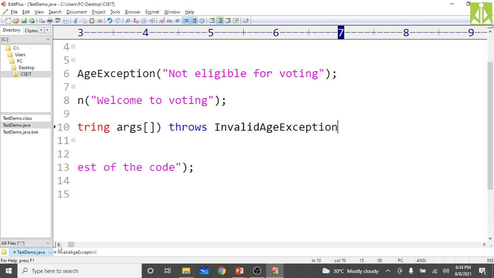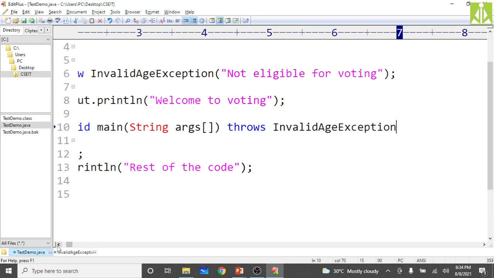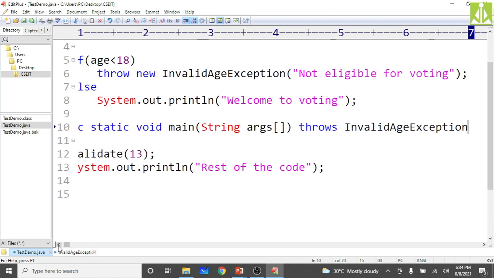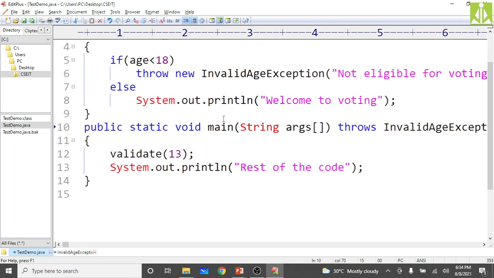So now your default exception handler will come to know, because he's the caller for the main method, that the main method is throwing a checked exception. So it is the default exception handler's responsibility to handle it. It will handle it, but it will not return the control back to the program.